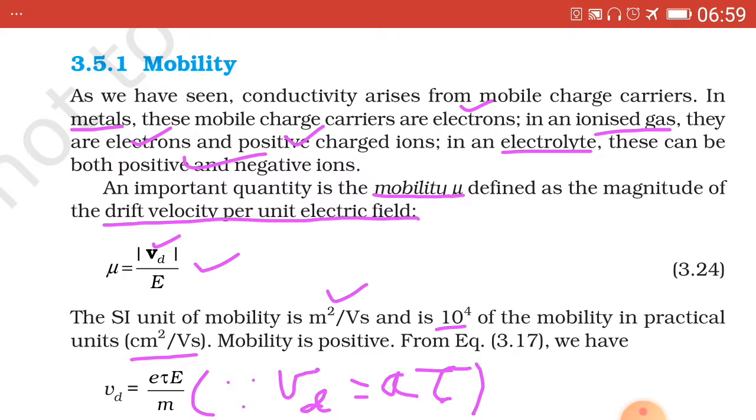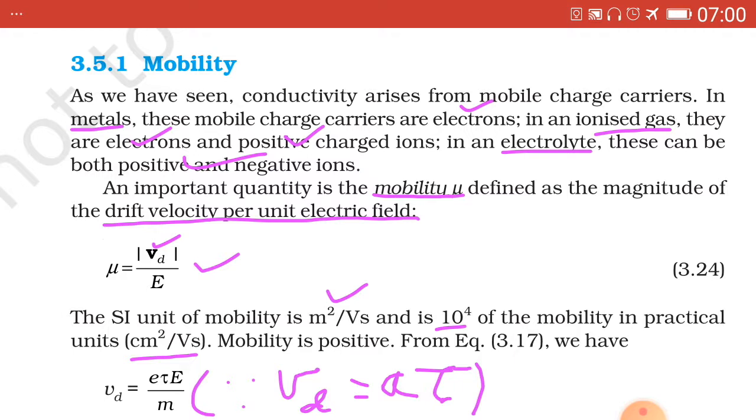Apart from electrons, there are positive charge ions, and in an electrolyte, both positive and negative ions. Now mobility is defined as the magnitude of drift velocity per unit electric field. Drift velocity per unit electric field is known as mobility, that is mu equal to mod Vd upon E,